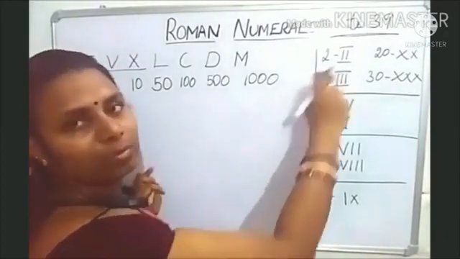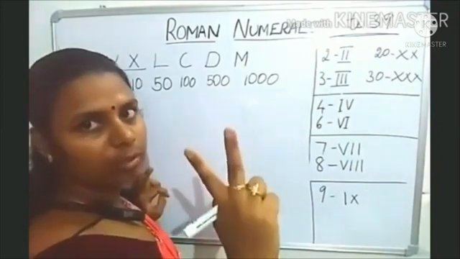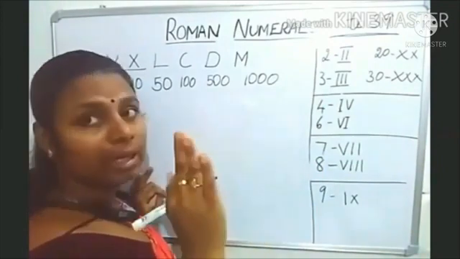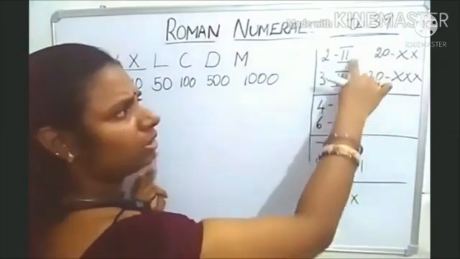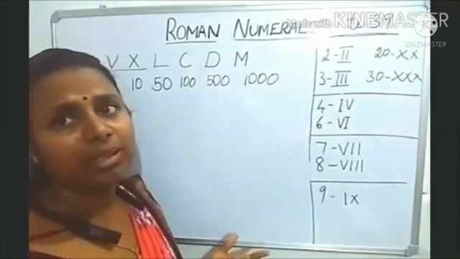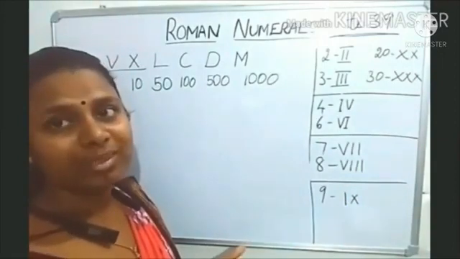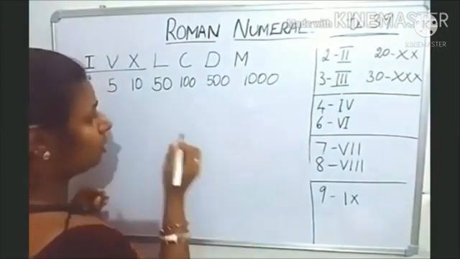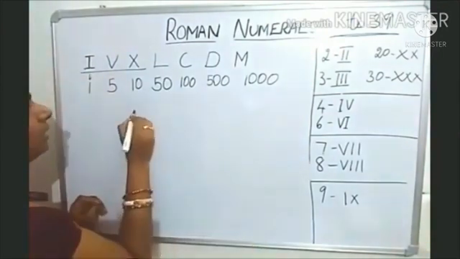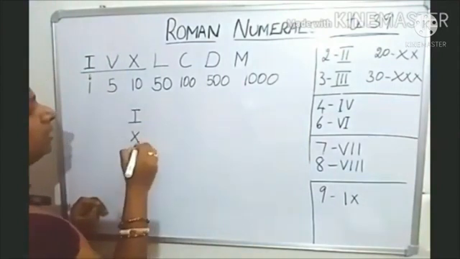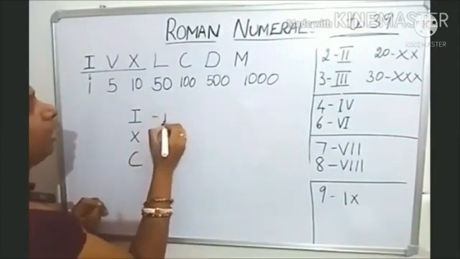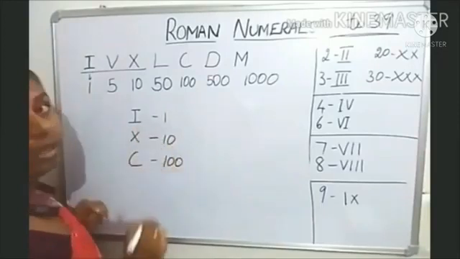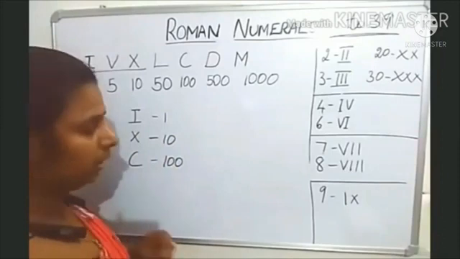Number 2, here twice we have written. Number 3, we have written thrice. So it is repeated 3 times till 3. Then what about 4? The first rule you understood. Now in this first rule you must also know that I, X, C, that is 1, 10, 100, these 3 numbers can be repeated 3 times.